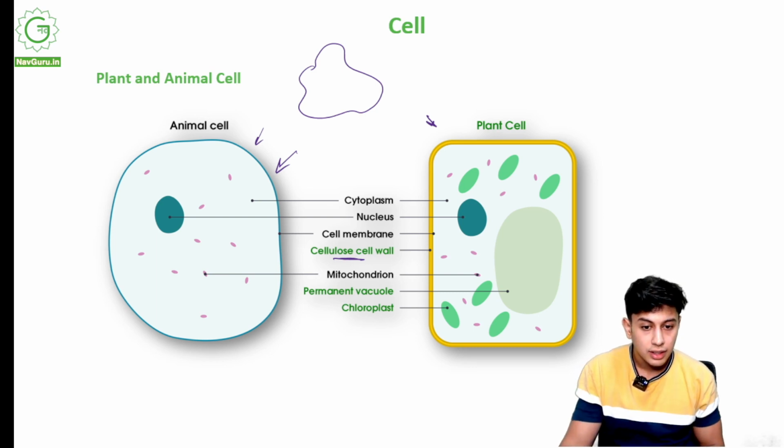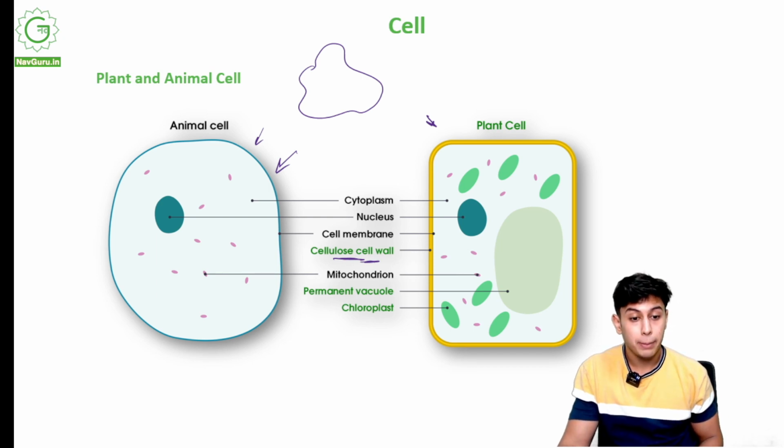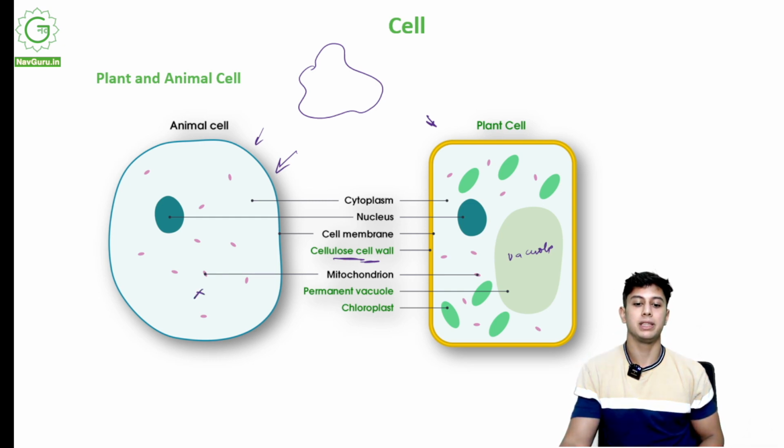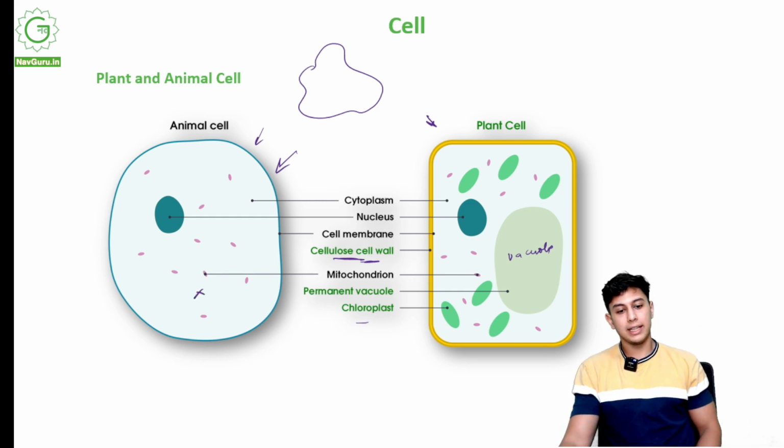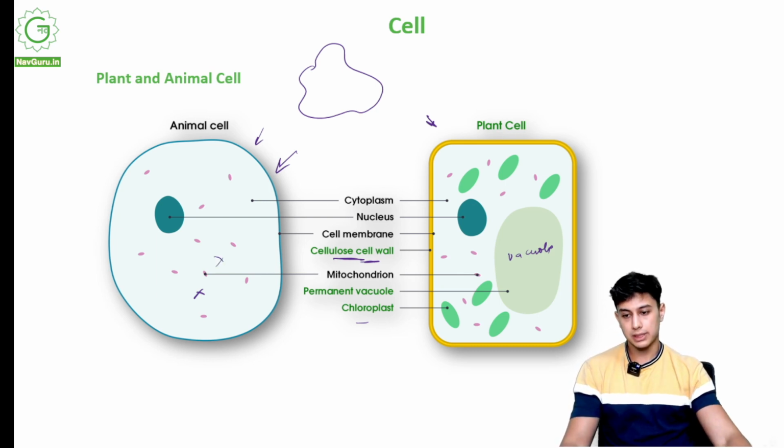So let's see. The cell wall is in plant cell but not in animal cell. A permanent vacuole, this big vacuole, is not in animal cell. Chloroplast, this green chloroplast that gives it a green color, is absent in animal cell.